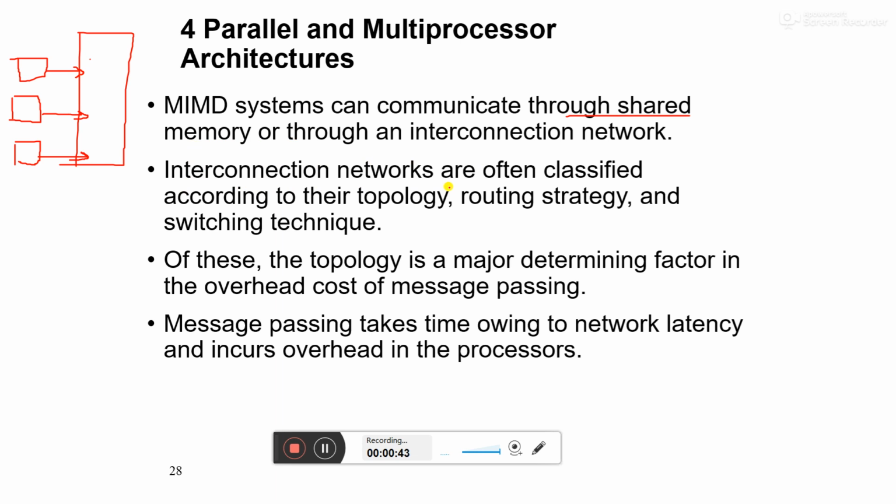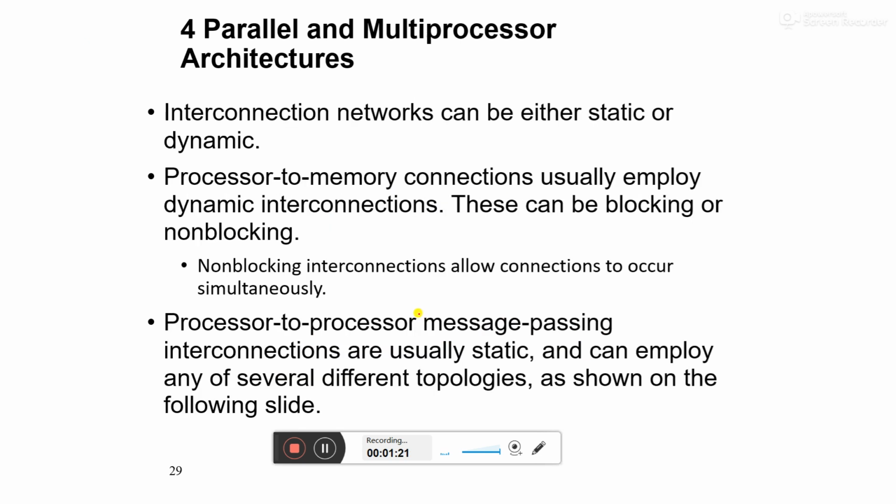Interconnection networks are often classified according to their topology, routing strategy and switching techniques. That is something we already know about topology, routing strategies and switching techniques. These all basically define how the interconnection network, and how better systems, can be defined and implemented. Of these, the topology is a major determining factor in the overhead cost of message passing. Message passing takes time due to network latency and incurs overhead in the processor.